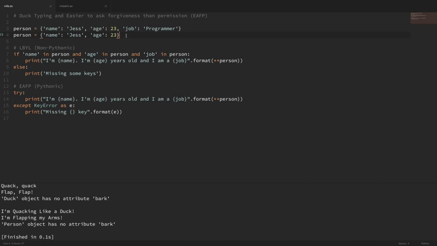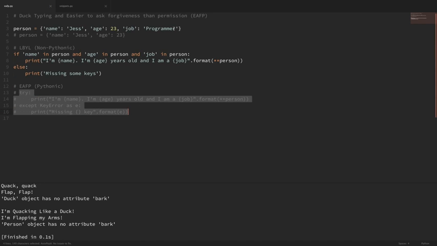So this is another small example where we have a dictionary, and I'm going to comment out this section here for now. We have a dictionary that has a name, an age, and a job. What we want to do is just print out the name, the age, and the job in this sentence here. And if any of these keys don't exist, then we just want to print out to the screen that we're missing some of these keys.